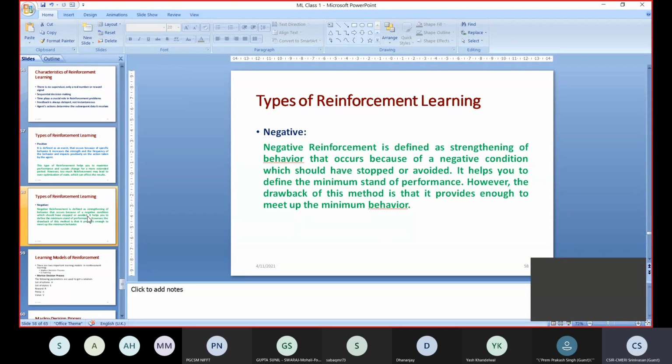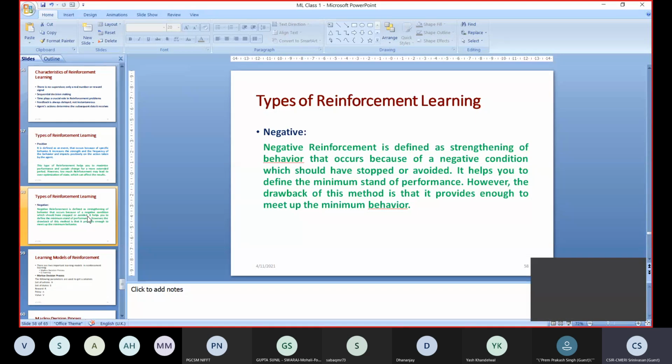Okay, the drawback of this model is that it provides only the minimum. I have to make all such kinds of situations which it should not perform. Simulating all such situations is very difficult, because I have to tell all kinds of situations where it should not perform that activity. And in the positive way, I will be defining all possible situations where it should behave like that. So that is positive way reinforcement learning.